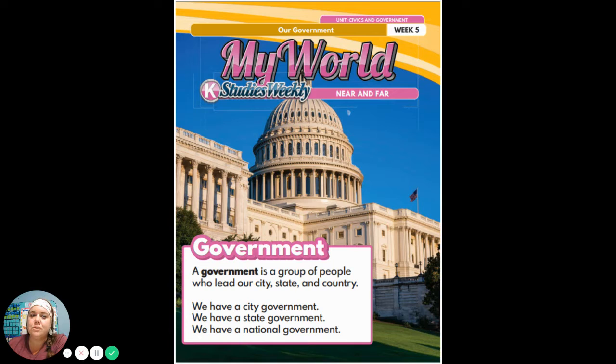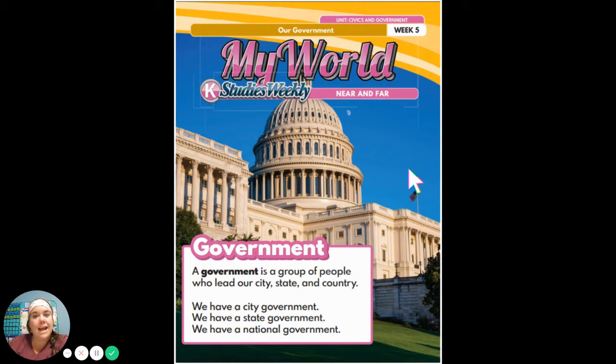This week for social studies, we're going to talk about our government. Now, if you look here on the front cover of our Social Studies Weekly, you'll notice that we have this building right on the screen. That building is the Capitol building, and that is located in Washington, D.C. This is where our leaders make decisions and the laws for our country.